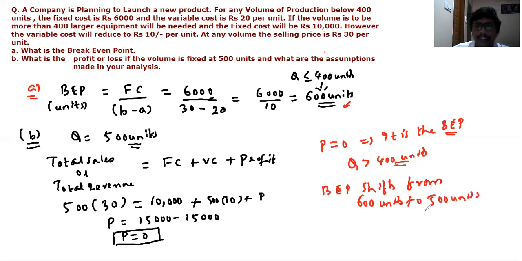So that is the value of the shift of the break-even point which we are getting by the decrease of the variable cost and by the increase of the fixed cost.